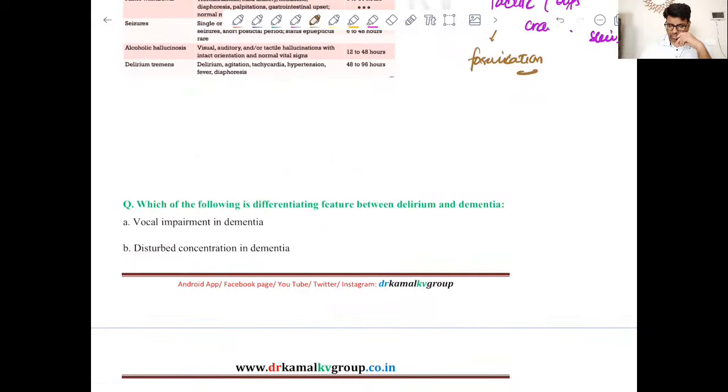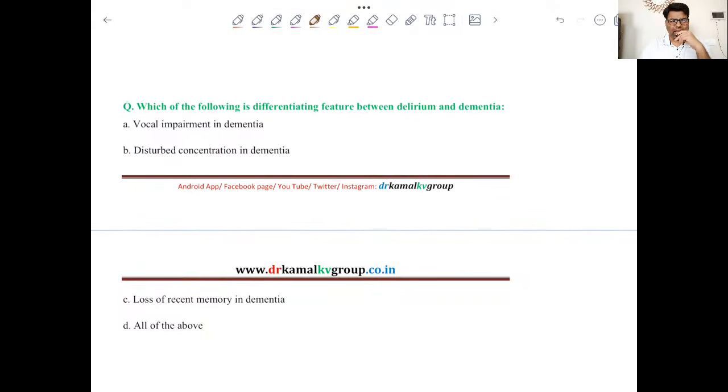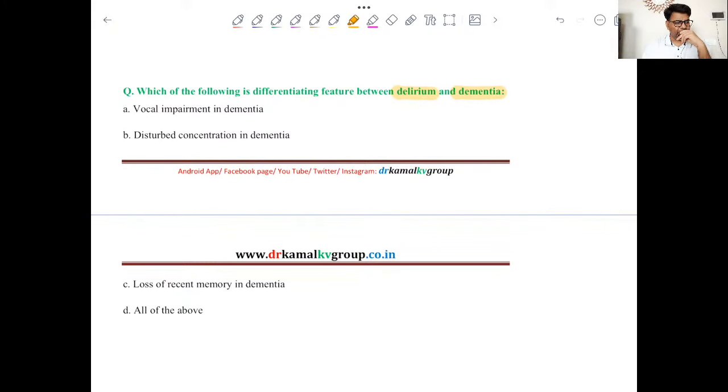Then moving forward to the next question, and this is also based on the concept of delirium and dementia. So you have to tell the differentiating point between delirium and dementia. Yes, would anyone like to answer this question? Differentiating feature between delirium and dementia. Would someone like to answer this?